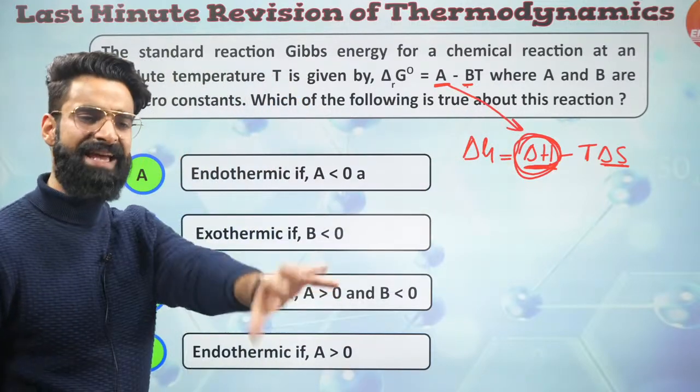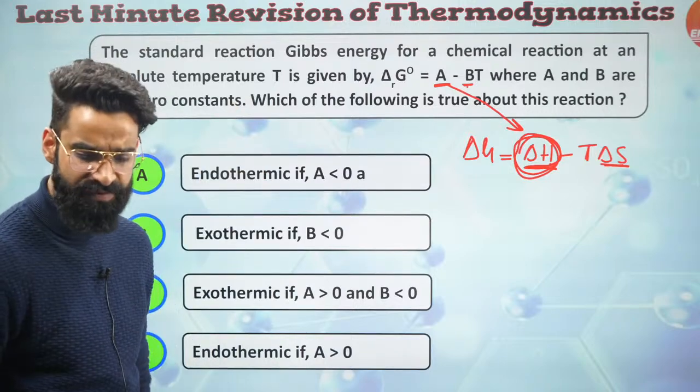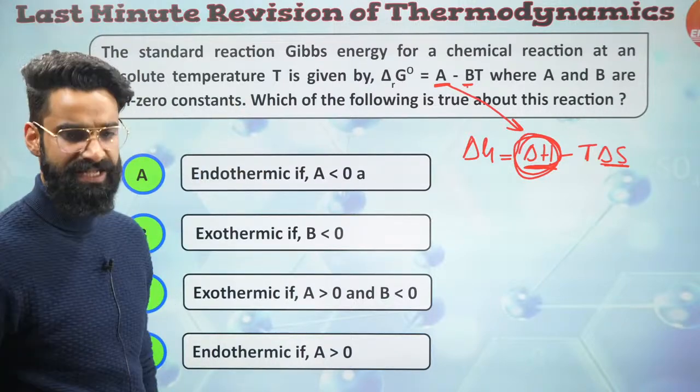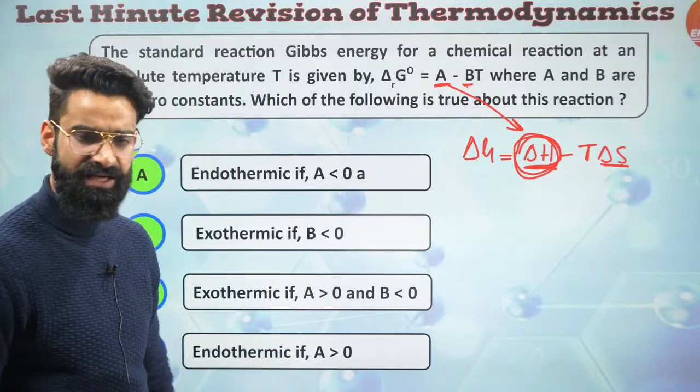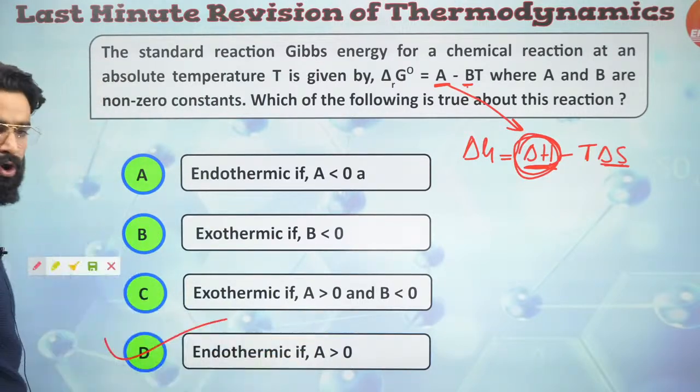Based on the sign of delta H, we classify the processes into two types, called endo and exo. If delta H is positive, that's endo. If delta H is negative, that's exo. So the last one is supposed to be the correct one among all.